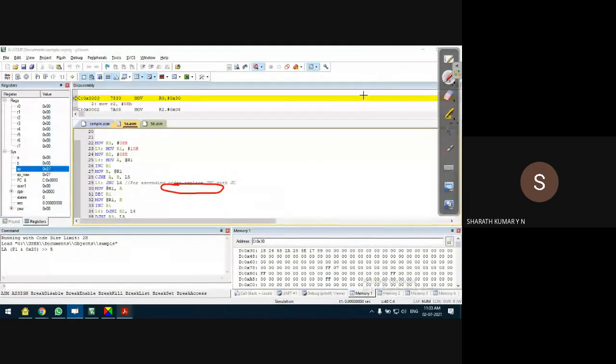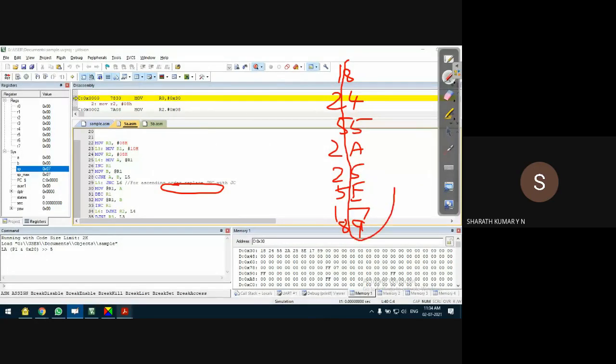Let me write it here so it does not overlap. The data I have given is 18, 24, 55, 2A, 25, 5E, 17, 89.